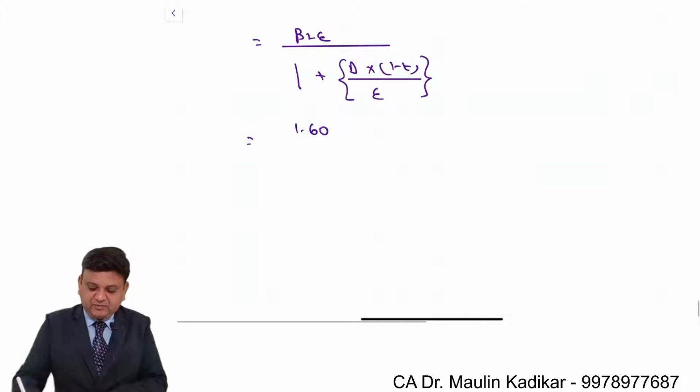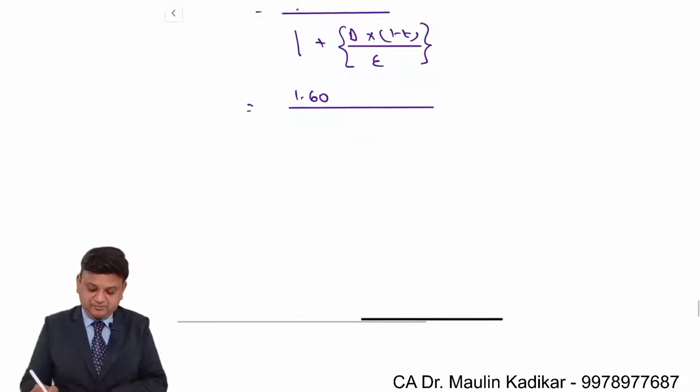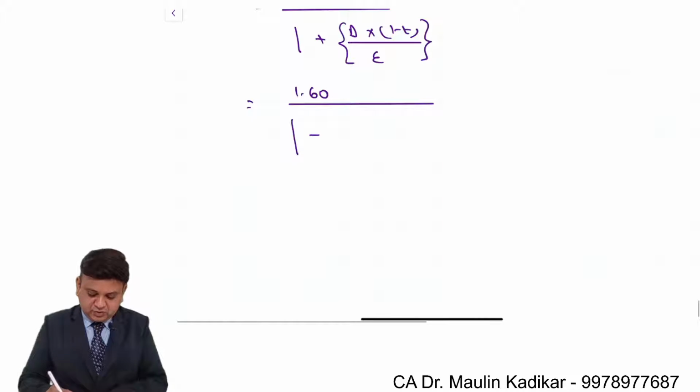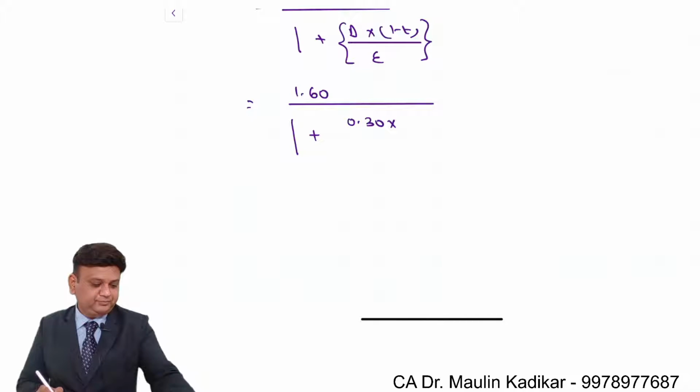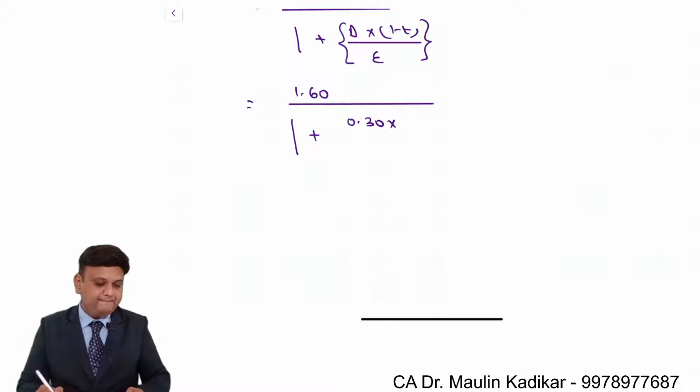Beta of levered equity for the automobile sector is more important, that is 1.60. So 1 plus debt financing is 0.30. Income tax rate is provided to us as 30% once again. And so the proportion of the equity is 0.70.